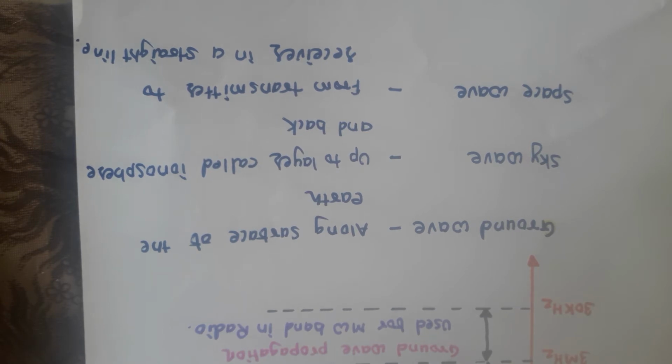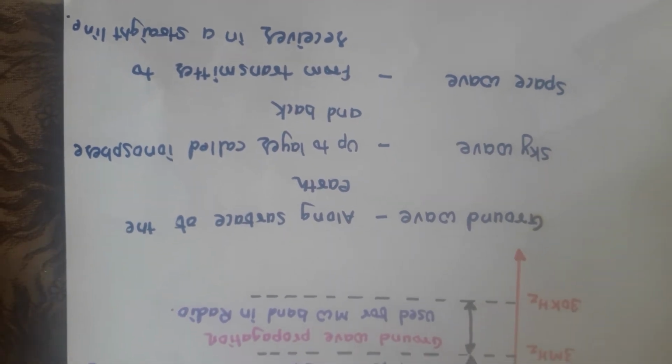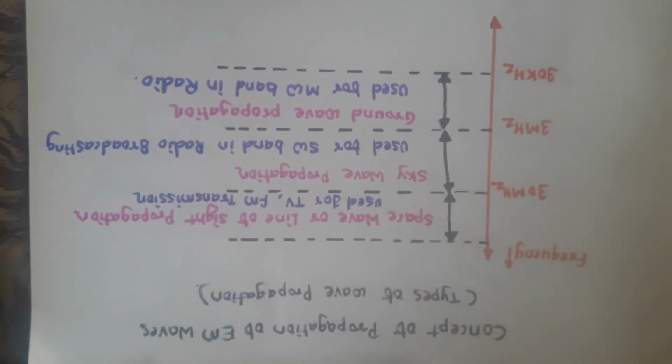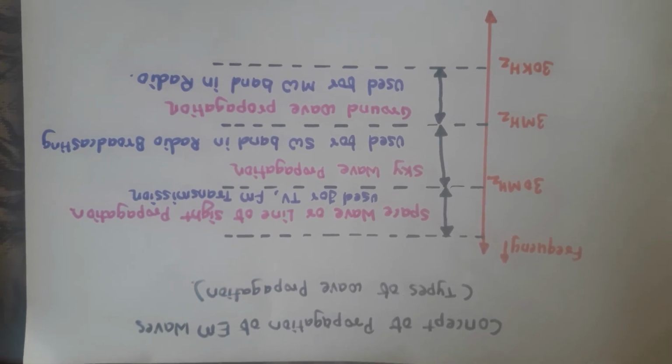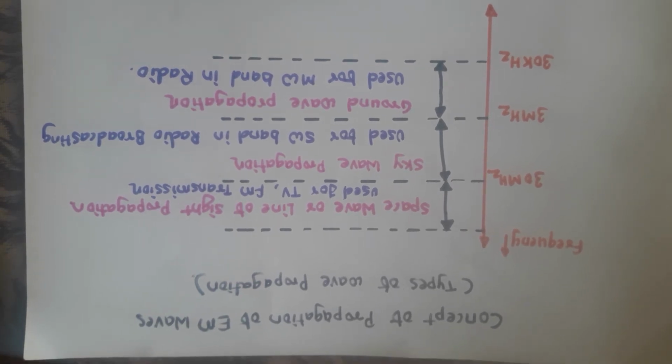I will repeat the three points once again. Ground wave communication takes place along the surface of the earth. Sky wave communication is done up to the layer called the ionosphere, and the rays reflect back. And in space wave communication, it is done from the transmitter to the receiver in a straight line. Now, all these three categories are divided depending on the frequency range.